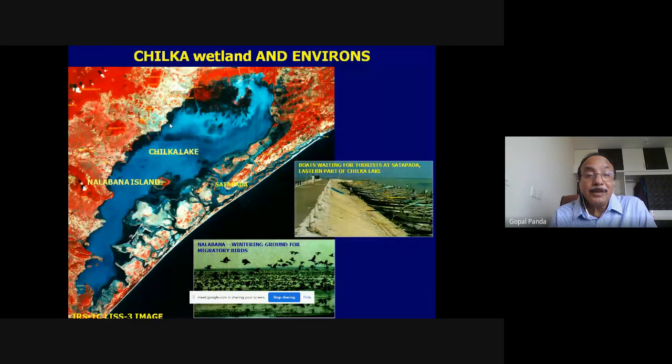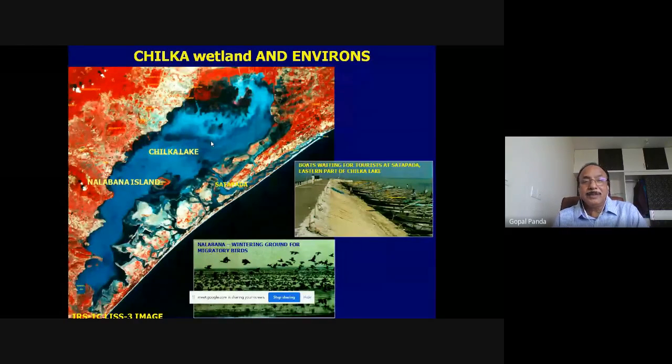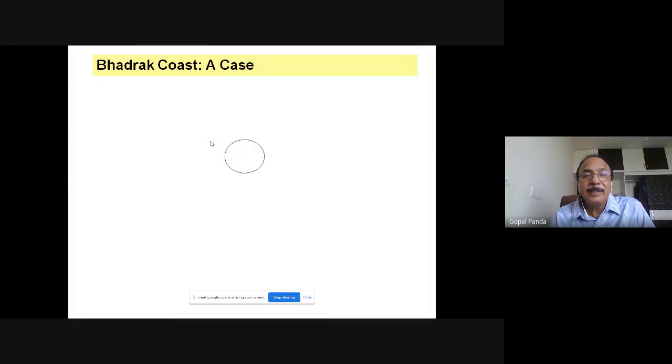Satellite remote sensing is used to monitor different parameters such as salinity and temperature, including the vegetation inside, the hydrographic characteristics of this and the adjacent areas, and the morphology, hydrology, and all other features, which are being studied using remote sensing under the Chilka Development Authority as part of the Government of Orissa's program. So like this, we have been using remote sensing in various application areas.